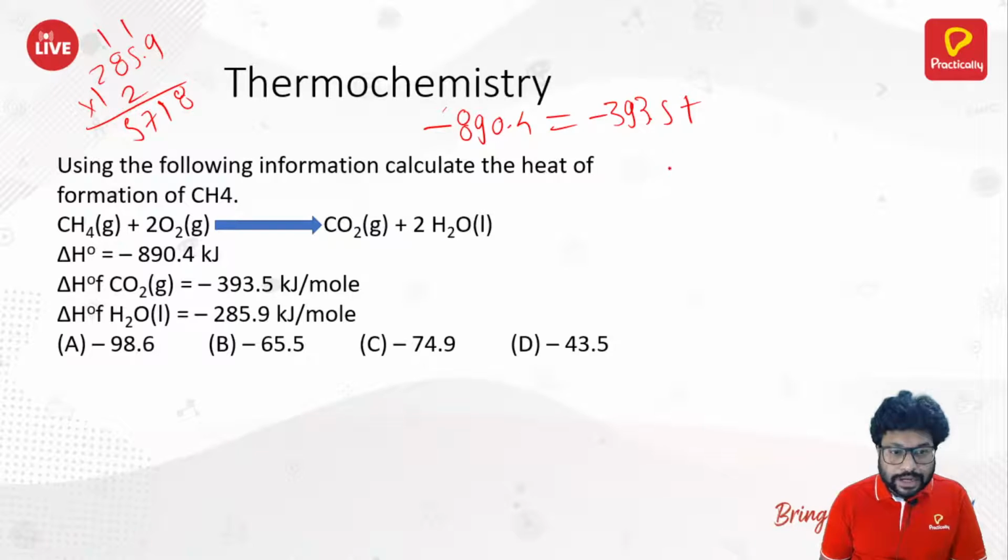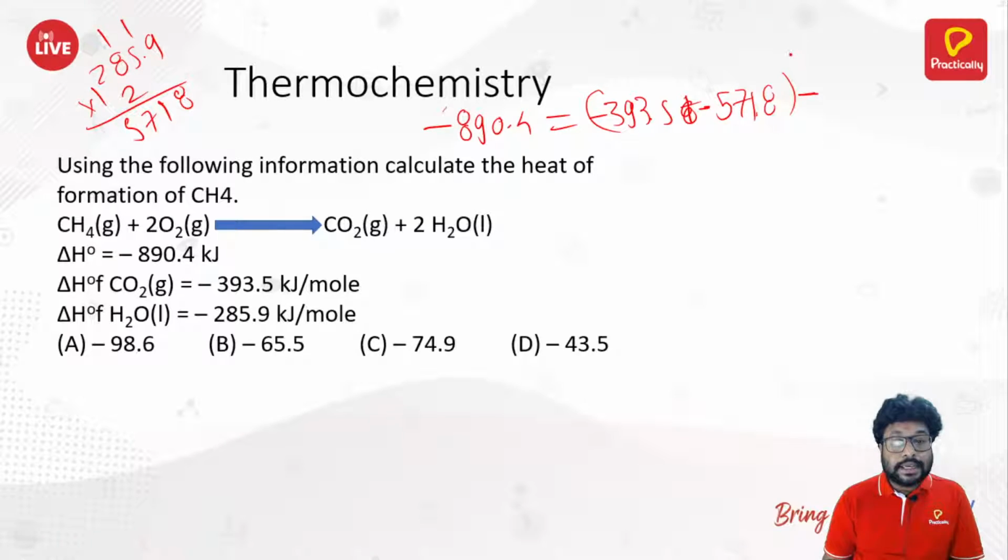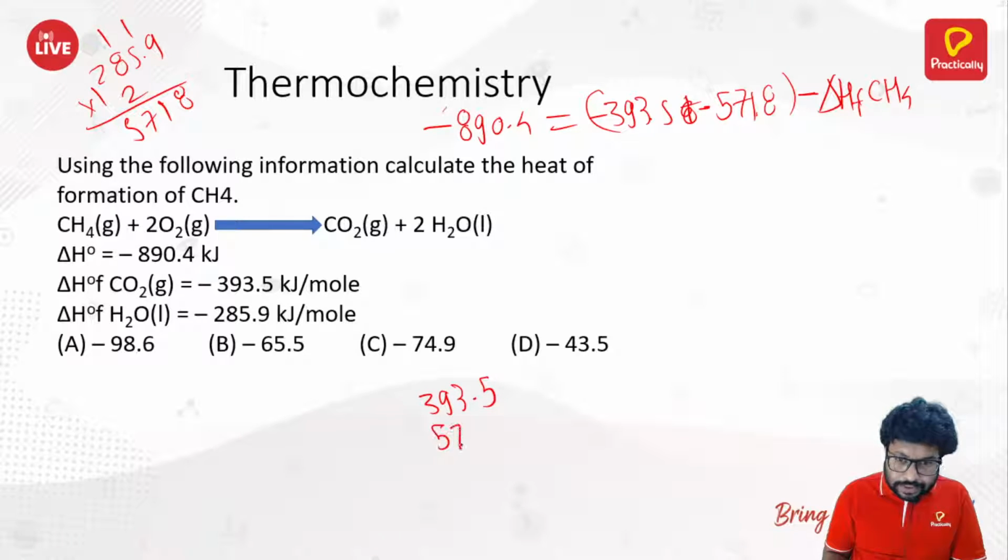So 571.8. But for water, it's also negative. Minus 571.8. That minus you have a heat of formation of CH4. Yeah. So this minus minus it becomes positive. So 393.5 plus 571.8. 8 plus 5, 13, 3, 1. 3 plus 2, 5. 9 plus 7, 16, 6, 1. 5 plus 4, 9. So 965.8.